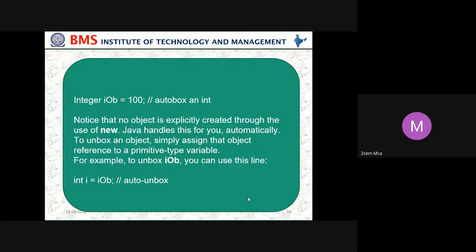For example, to unbox the Integer object, we can use int i = iOb, which is autounboxing. So boxing, you have to use Integer to wrap the object, the integer value, into one thing, that is called autoboxing, and reversing that is called autounboxing.